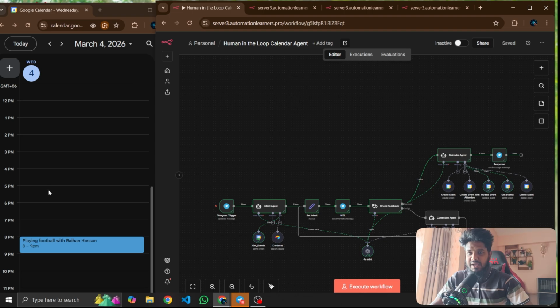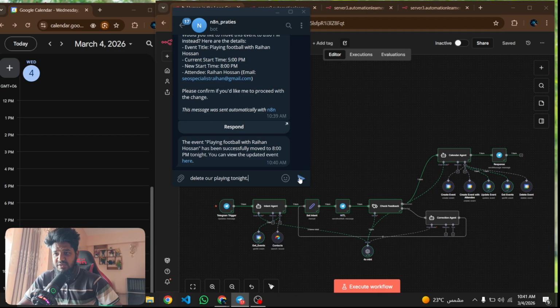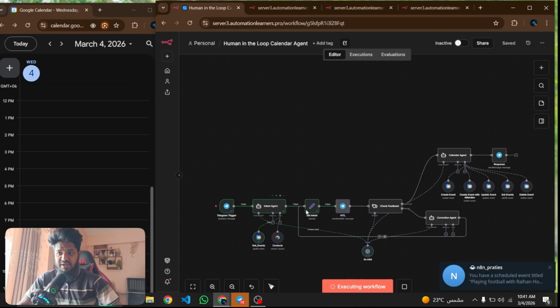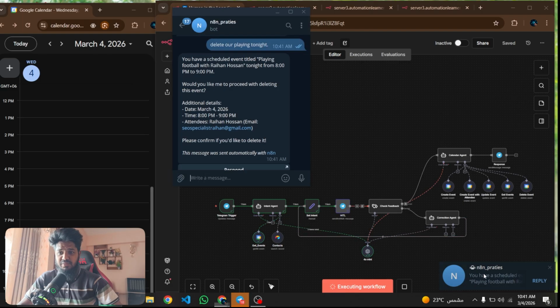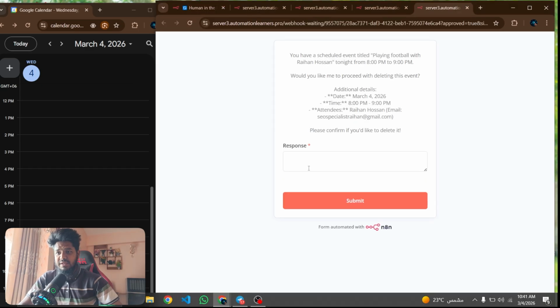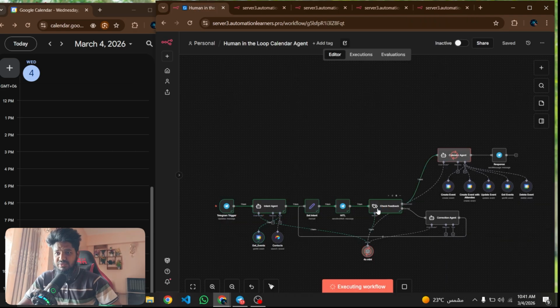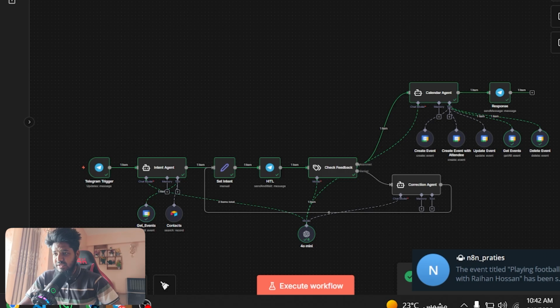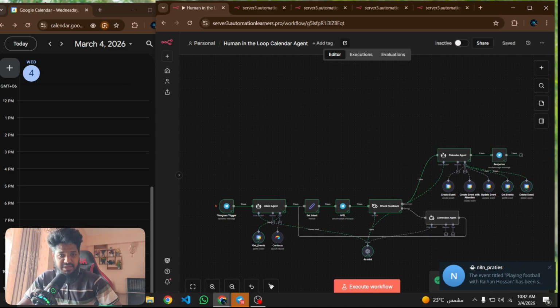If I want to delete this event tonight, it creates an execution workflow. It takes the intent, gets information from the event, goes through the workflow, and asks whether you really want to delete this one. If I reply, sounds good, it will execute the deletion. The calendar agent gets the delete instruction, and you can see this event has vanished.